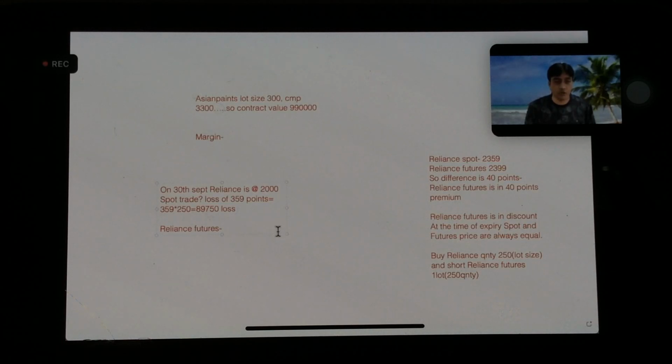So I have sold in short at 2399. And the price on 30th September is 2000. So I made a profit of 399 points, right? 399 points.